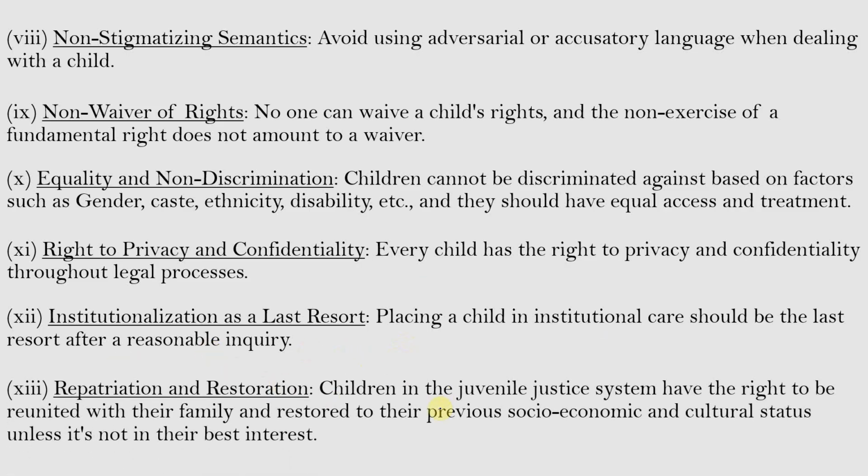repatriation and restoration. Children in the juvenile justice system have the right to be reunited with their family and restored to their previous socio-economic and cultural status, unless it is not in their best interest. So, after a child is convicted under any offense and completes a certain period under rehabilitation, the child shall be reunited with their family. The juvenile justice system's main focus is to rehabilitate the children and send them back to restart their normal life.